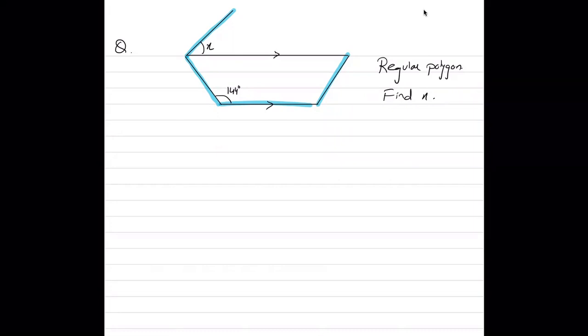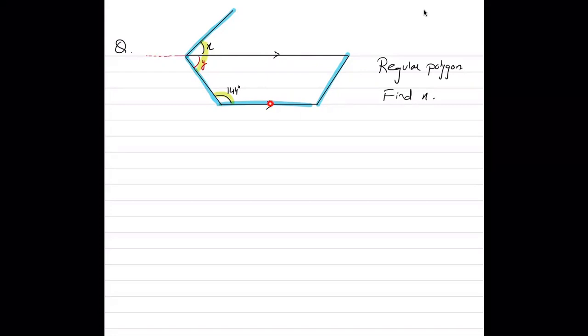Okay, try to understand the figure. If this is a regular polygon, then each interior angle must be the same, right? So if you call this angle y, then x plus y should be equal to 144. Now these two sides are parallel, so if you just see, you can get an alternate angle over here, z बन रहा है, ठीक है?